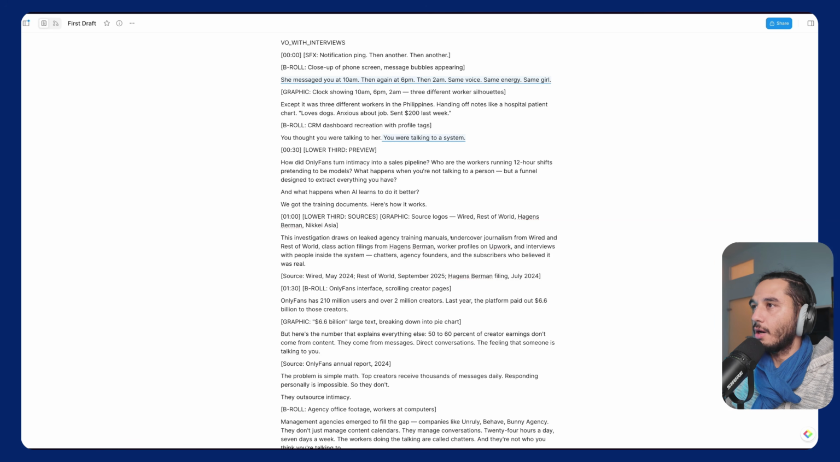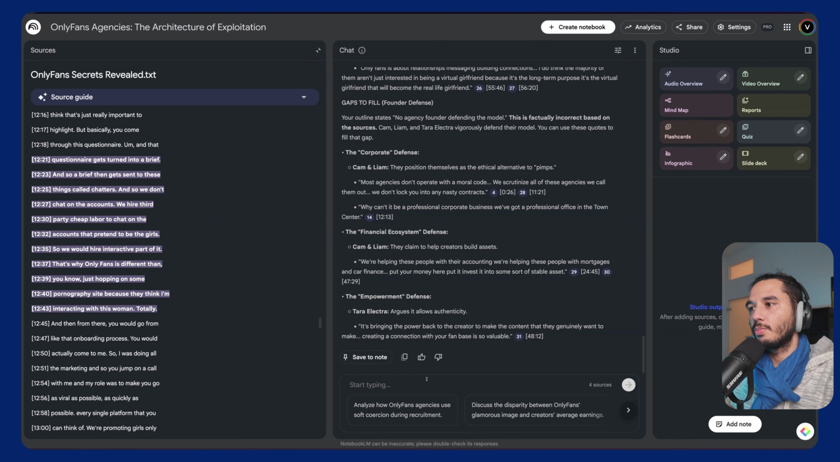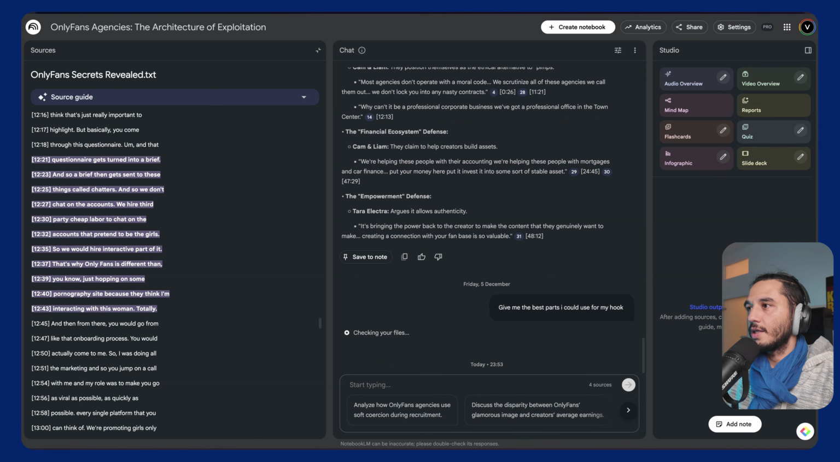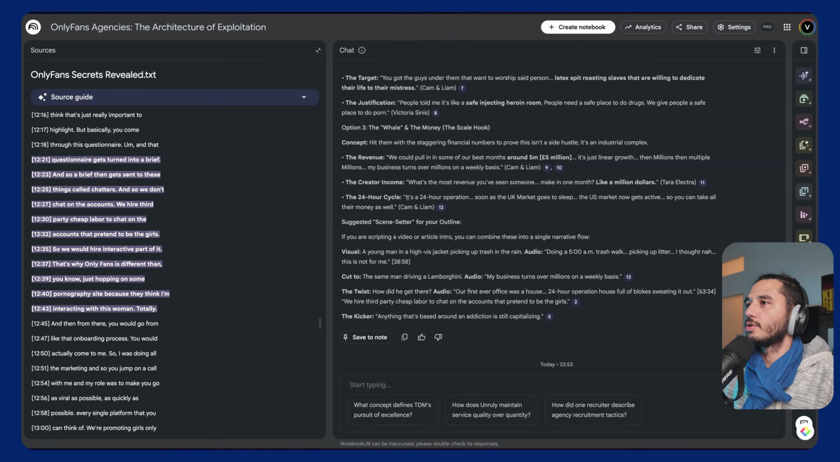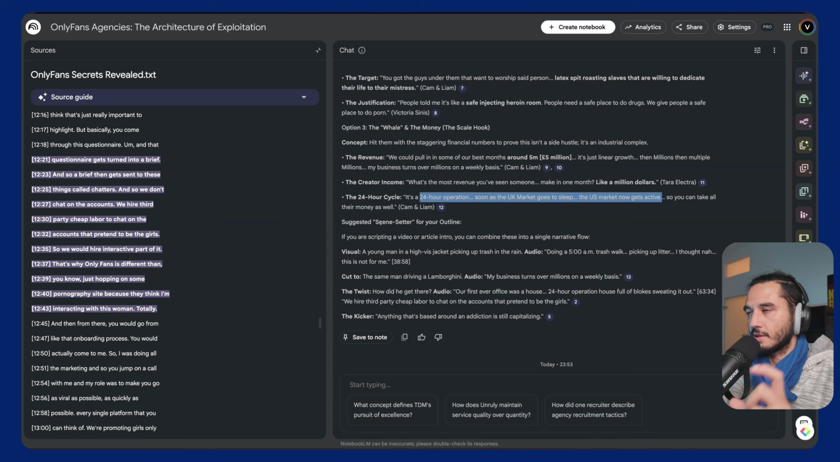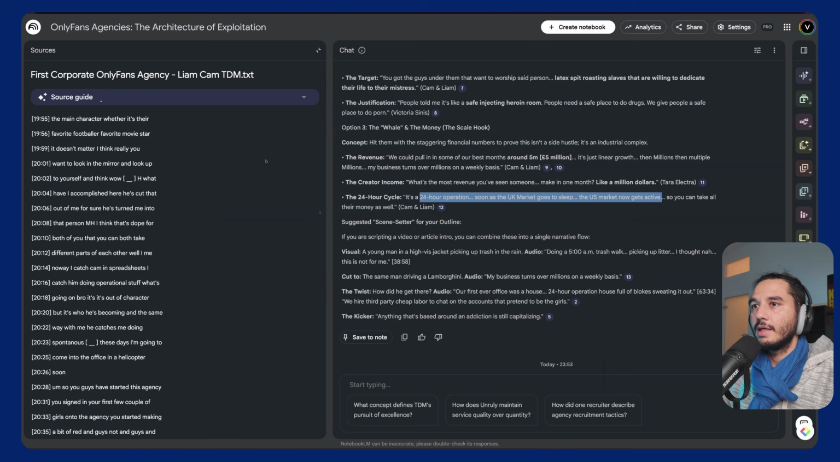This is also the power of having something like Notebook LM. We can go back to Notebook LM. Maybe we are not happy with the hook and want snippets of those interview moments. So let's ask, for example, to give me the best parts I could use for my hook. This actually already sounds quite good. It's a 24 hours operation. As soon as the UK market goes to sleep, the US market now gets active. We can infuse the voiceover with snippets to make it even more interesting.